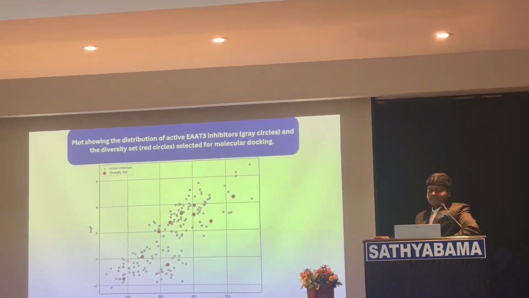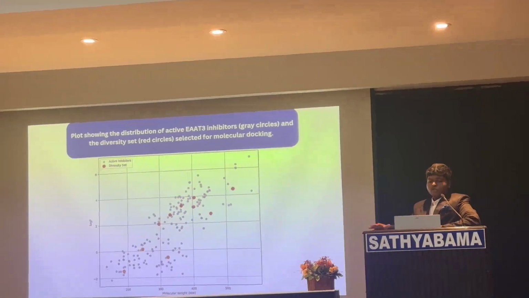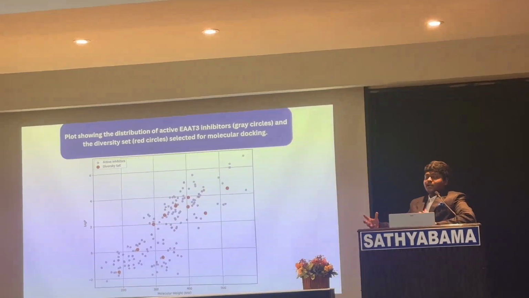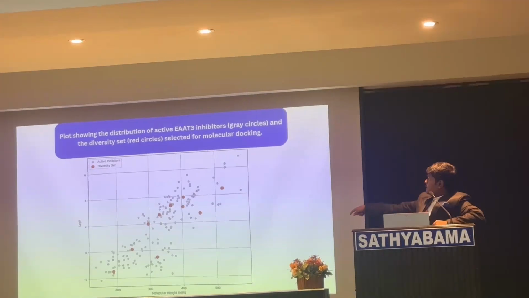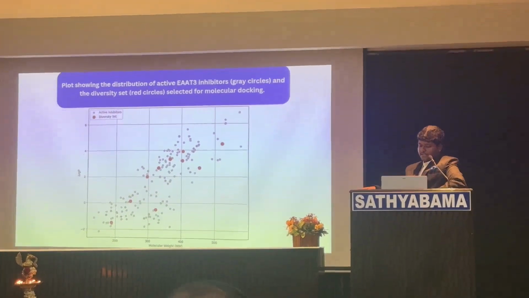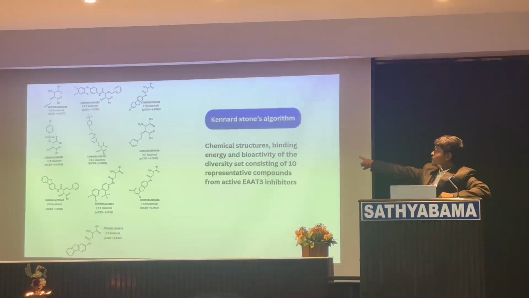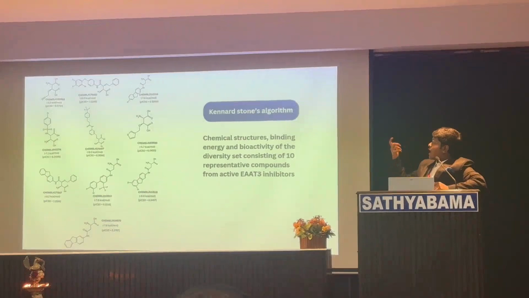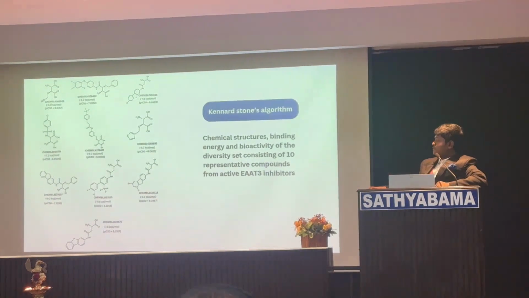After that, we used an algorithm called the Kennard-Stone algorithm, which took out 10 diverse compounds from our data set. As you can see, the red spots over here are our diversity set, and the gray circles are other inhibitors. After that, these are those 10 compounds with the structures from the PubChem database. And now our machine learning model predicted the pIC50 value, as you can see, 7.0.